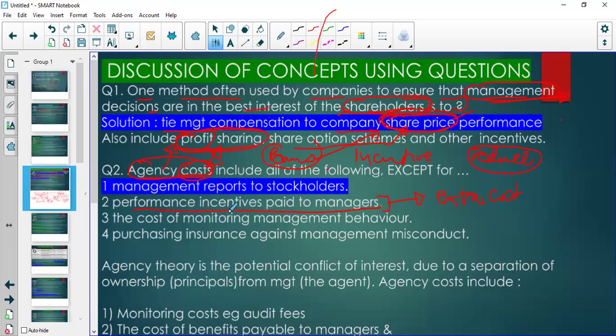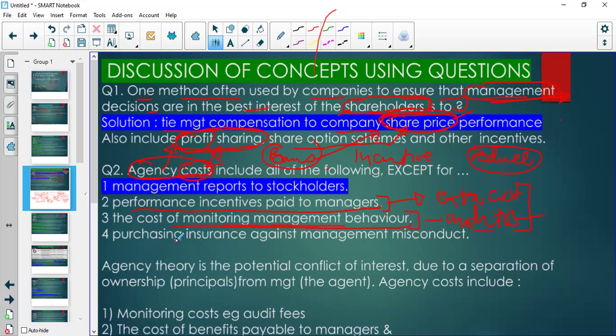Or the shareholders can monitor the performance of the management, the behavior of the management. This includes having auditors come to audit your performance as a company. Then they will report. Remember, auditors report to shareholders, right? So they're going to be paid some money. So that is a cost of monitoring management behavior.